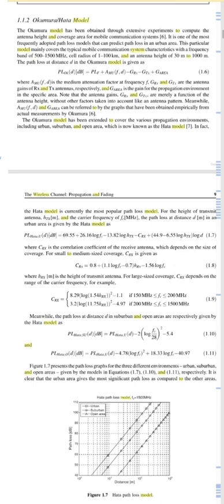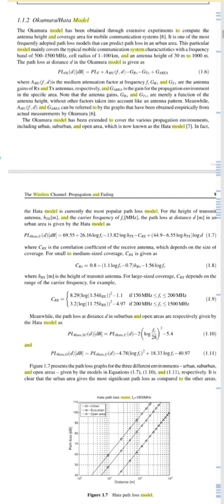Meanwhile, G area can be referred to by the graph that has been obtained empirically from actual measurement.